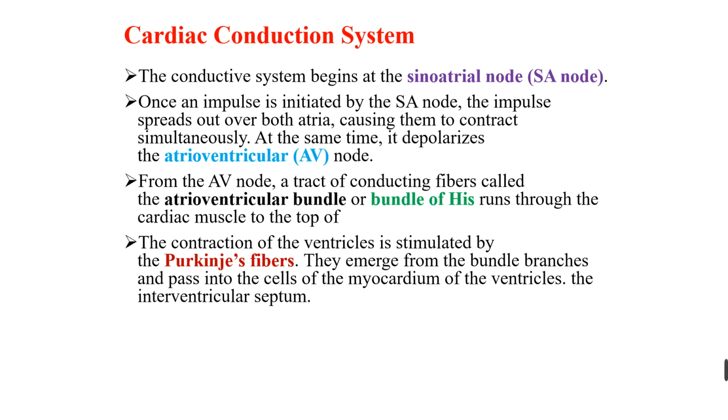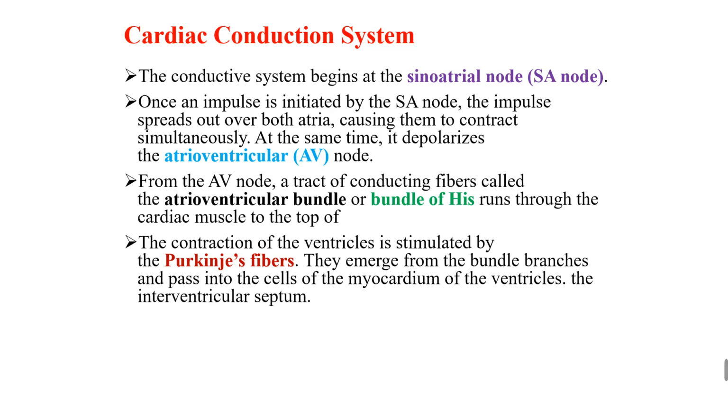So this is what we have discussed: SA node, AV node, bundle of HIS, Purkinje fibers. These are all very important terms. We have to know them. So in the cardiac conduction system, we have discussed how the potential is generated in the heart. In the next video we will discuss how we are going to record it.